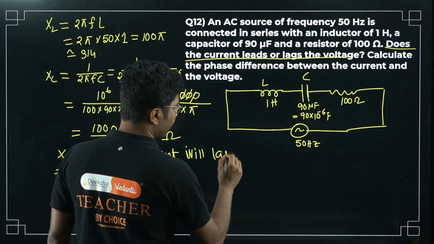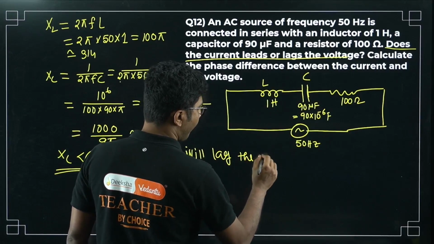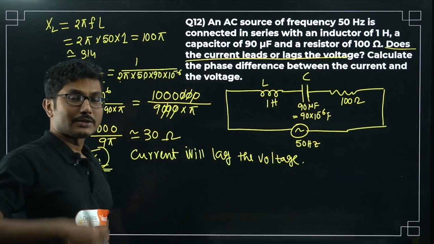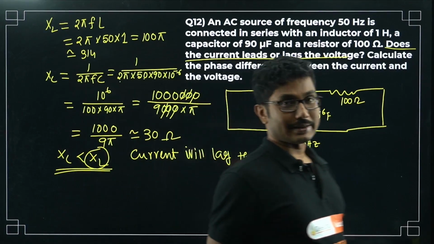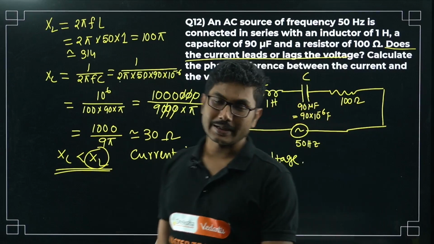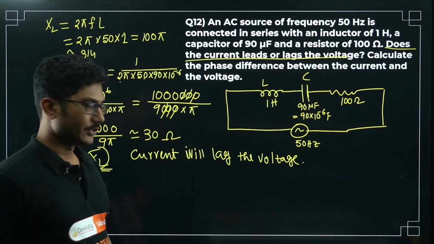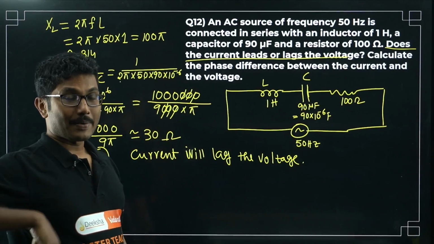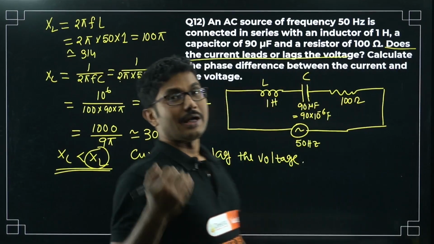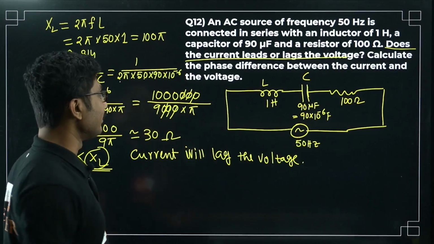The current will lag the voltage. Right? If it was the opposite, that is XC is more than XL, after solving the entire problem, if you find that XC is more than XL, then current will lead the voltage. That means the circuit is capacitive. In case of a capacitive circuit, current leads the voltage. In case of an inductive circuit, current lags the voltage.